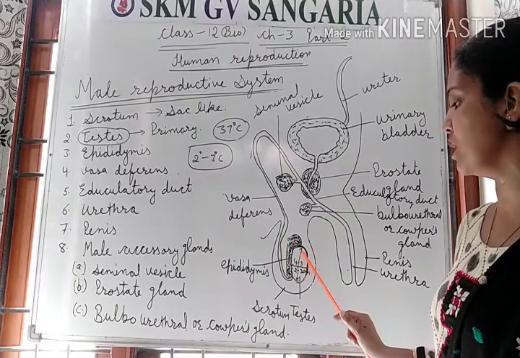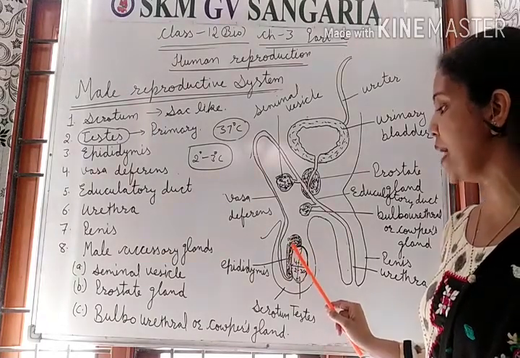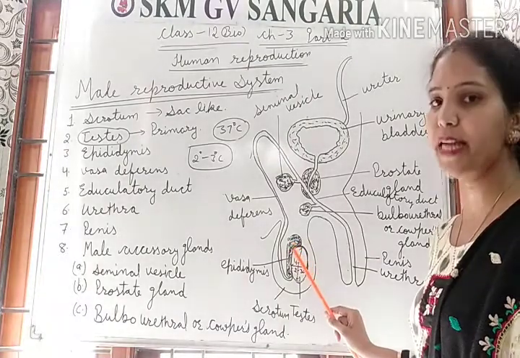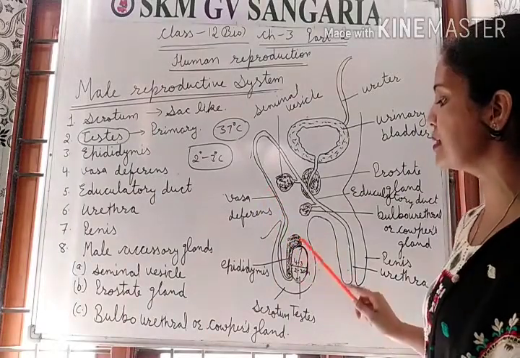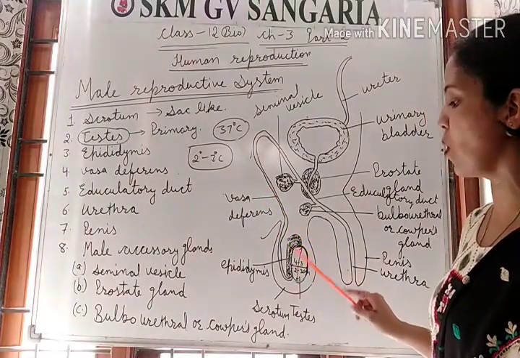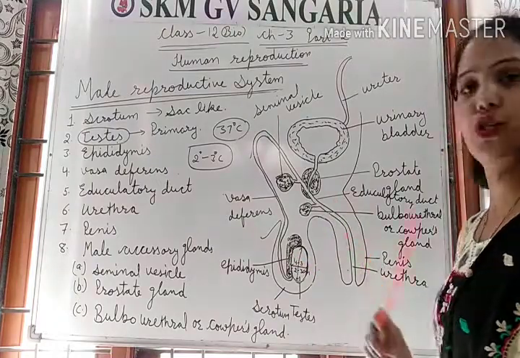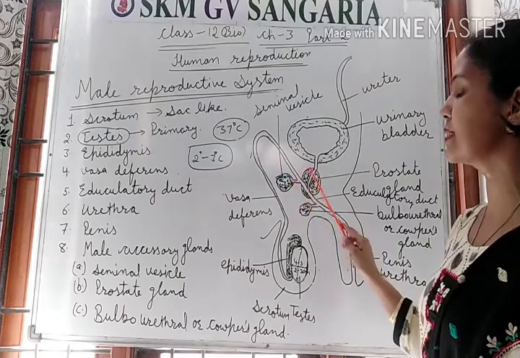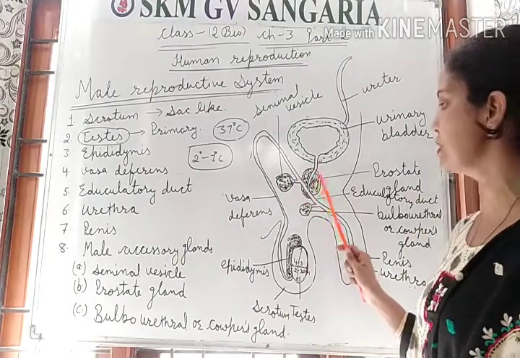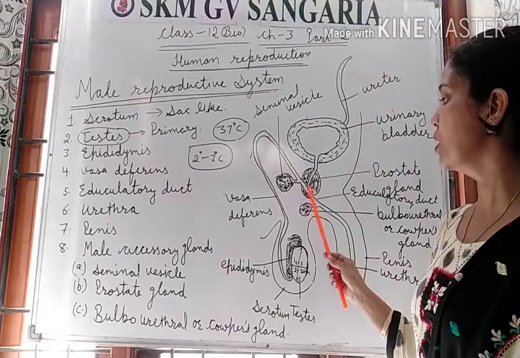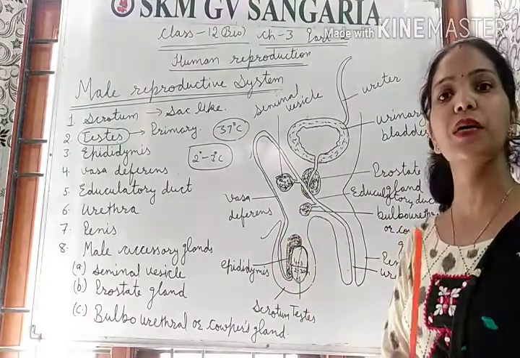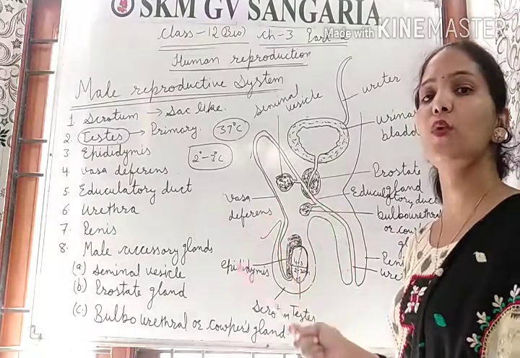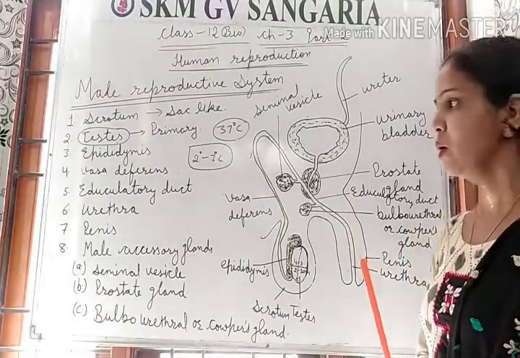After formation, sperms enter the epididymis. Here sperms get matured and stored temporarily. Then the vasa deferens takes these sperms from the epididymis and transfers them to the urethra. These three glands secrete substances that provide nutrition to the sperm, and the sperm with the secretion of the glands forms a liquid known as semen.